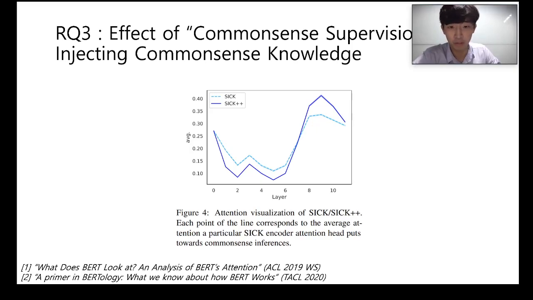A lot of BERTology papers have mentioned that the upper layers of transformer-based models are responsible for understanding the overall context of the input, while the lower layers try to understand the lexical meaning of the input. We see this as strong evidence of the commonsense supervision task. The task of generating the commonsense inferences actually helped to ground the model to actually use the commonsense inference inputs.